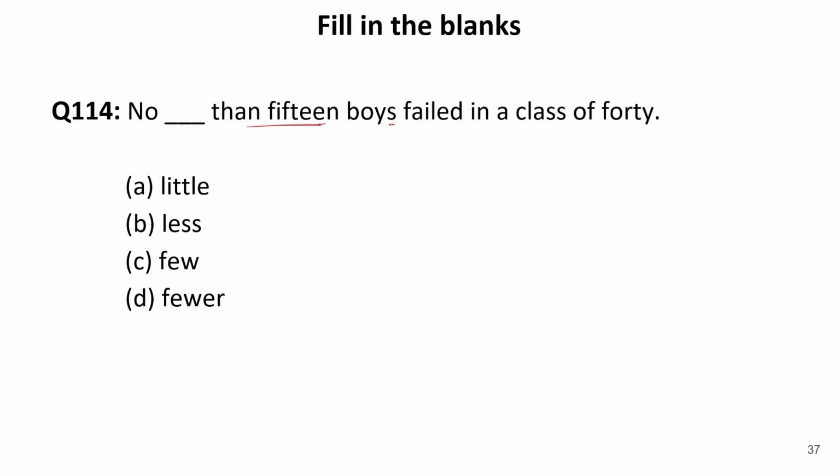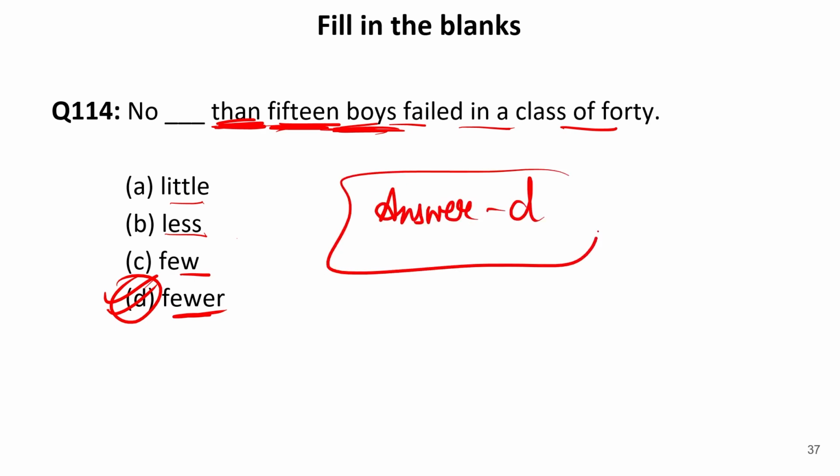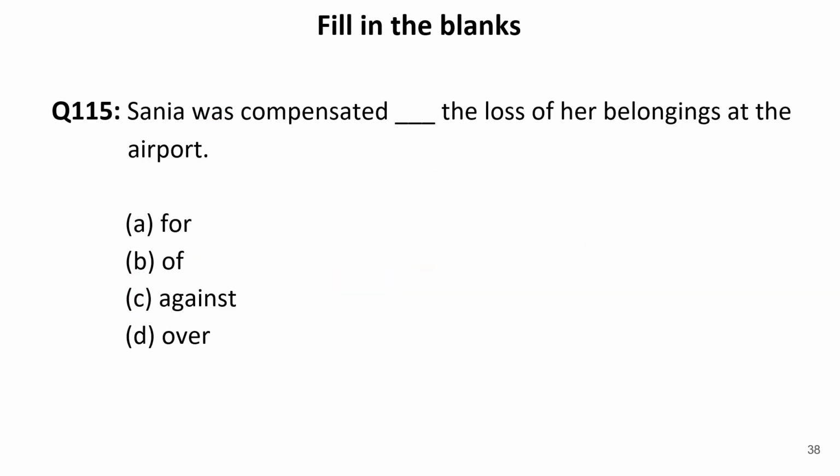No dash than 15 boys failed in a class of 40. Now whenever we have a countable number, or whenever we have a countable noun, we use fewer. Now than is used in comparative degree, and for comparative degree we use fewer. Few is used with countable nouns; less and little are used with uncountable nouns. Because these are countable nouns and than is used, it means this is a comparative degree, so we should use D, that is fewer. So our answer is D, and the correct sentence will be no fewer than 15 boys failed in a class of 40. Now let us move to the next one.